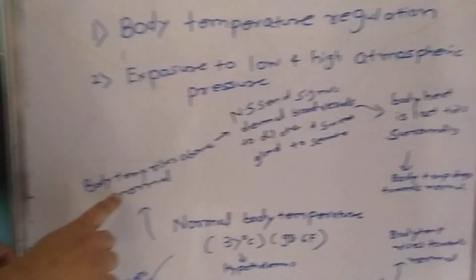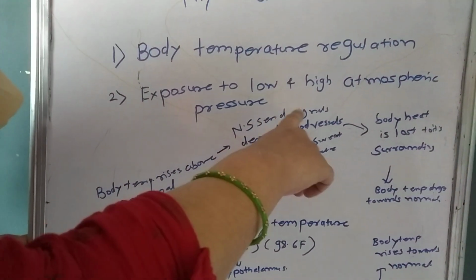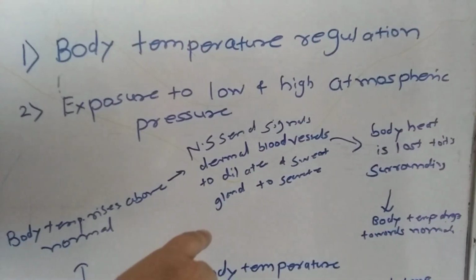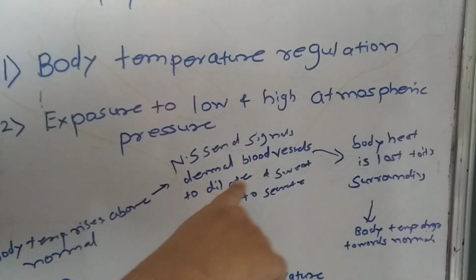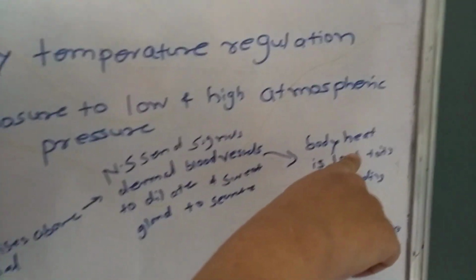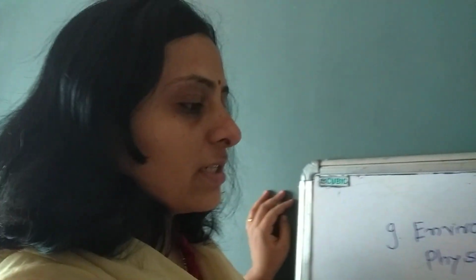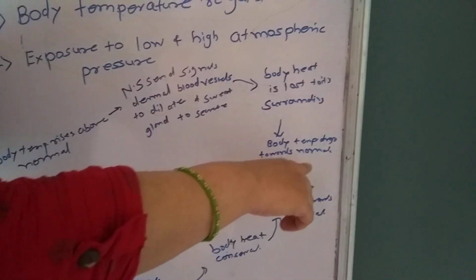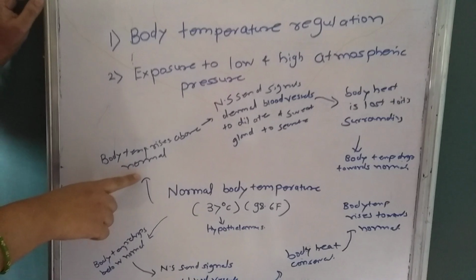First, what happens in the summer season? Body temperature rises, then the nervous system sends signals to the dermal blood vessels, meaning the vessels present in the skin, to dilate, and to the sweat glands to secrete. Then body heat is lost to the surroundings, and body temperature drops towards normal. This is all about when body temperature rises above normal.